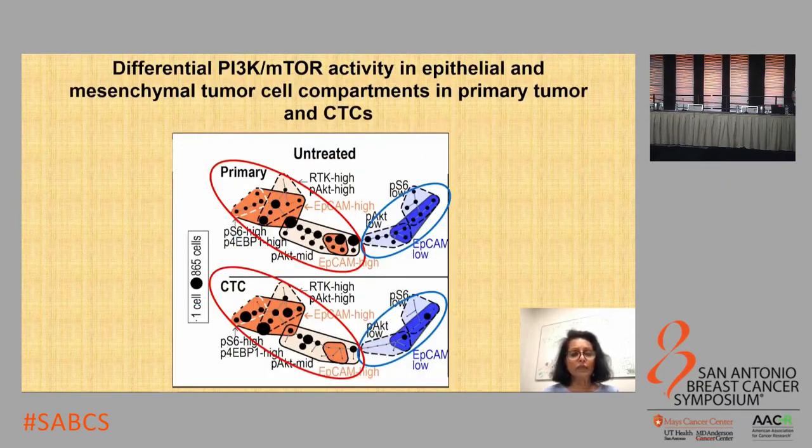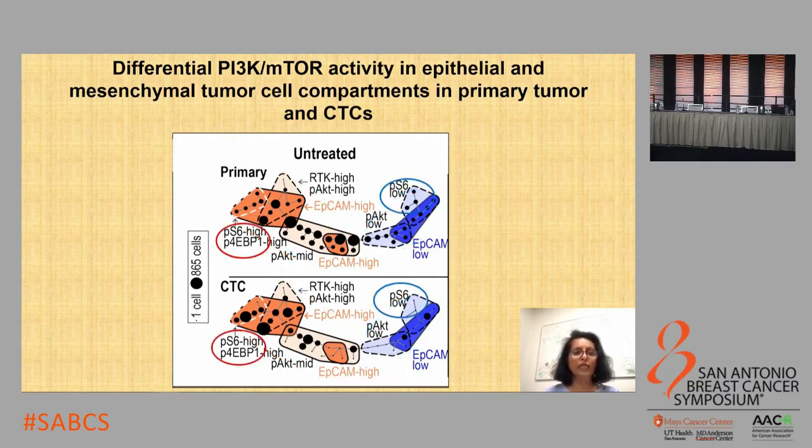So basically, here are the results. This is single-cell proteomics of cells derived from the primary tumor and the CTCs. The pink clade represents the EpCAM high epithelial cells, and the blue clade represents the EpCAM low mesenchymal cells. And you can see that the tumor cells in these two tumor compartments are quite heterogeneous. On top of that, the epithelial tumor cells had high levels of phospho-S6 and phospho-4EBP1 expression in both the primary tumor compartment as well as in the CTC compartment, compared to the EpCAM low mesenchymal cells, which had low mTOR activity.